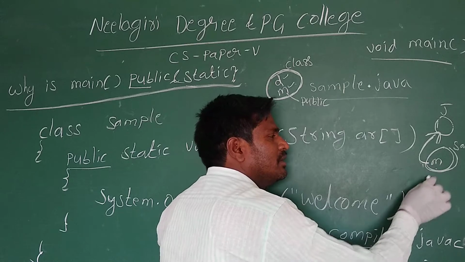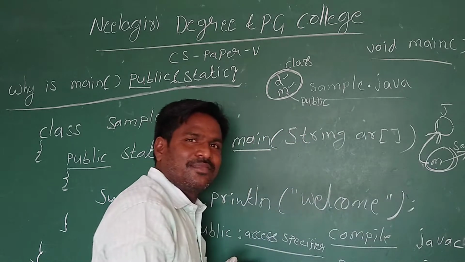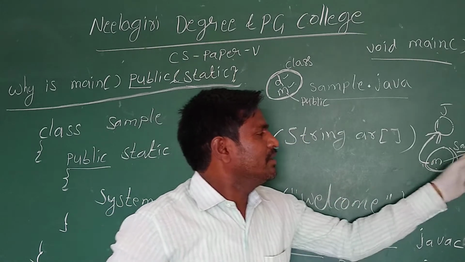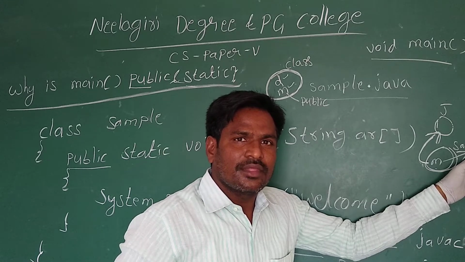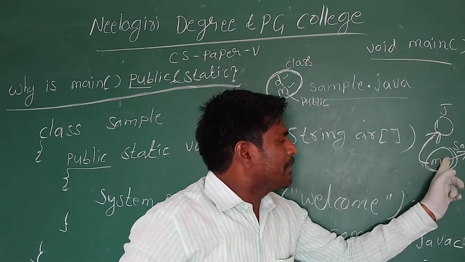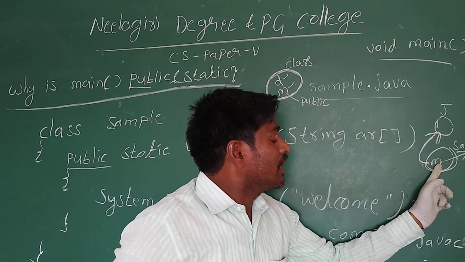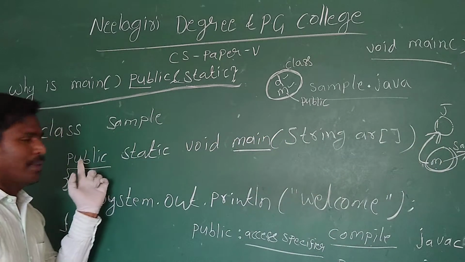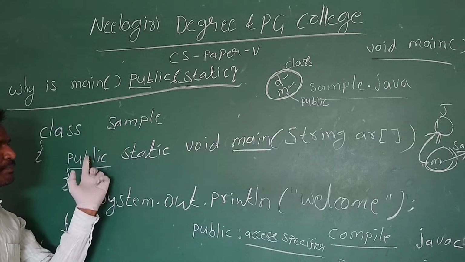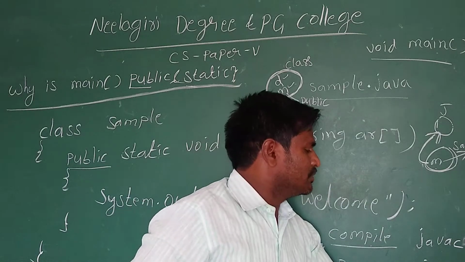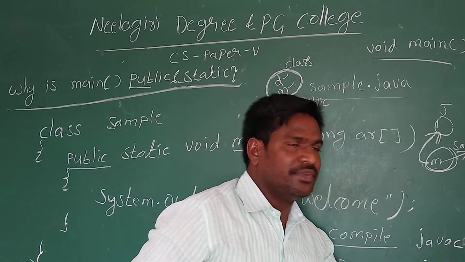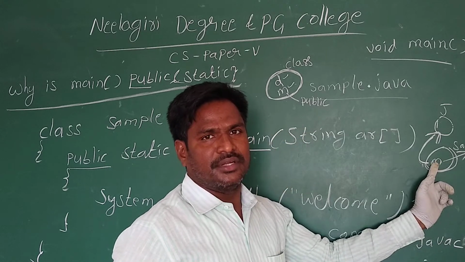If it is not public, it is personal to sample. Personal methods cannot be called by other programs. So we have to write the main method as public. If you write the main as public, then the other program, the JVM, can invoke the main method.